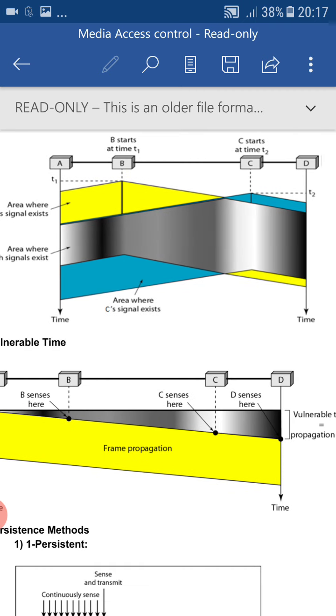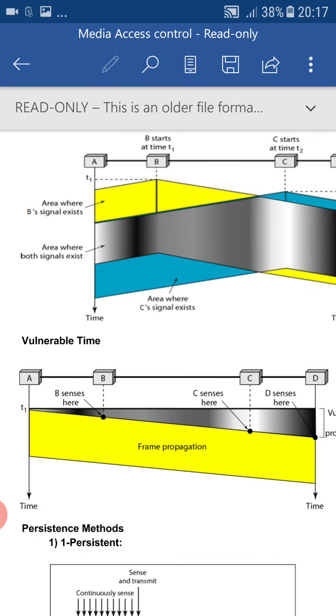In this diagram, just observe the things. A is transmitting at time t1. This signal takes some time to reach node B, and B does not know at time t1 that A has started.